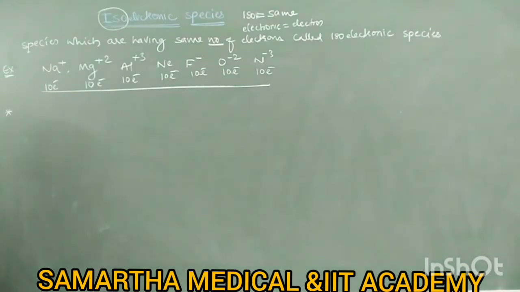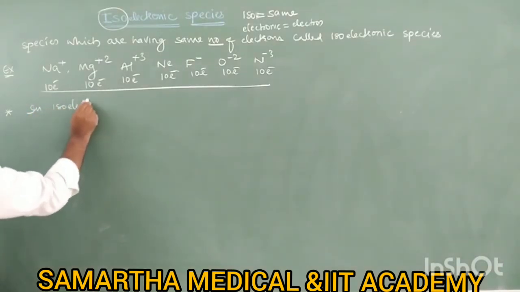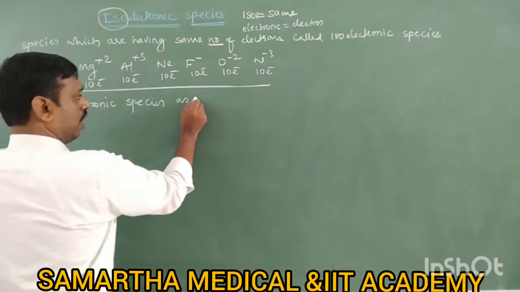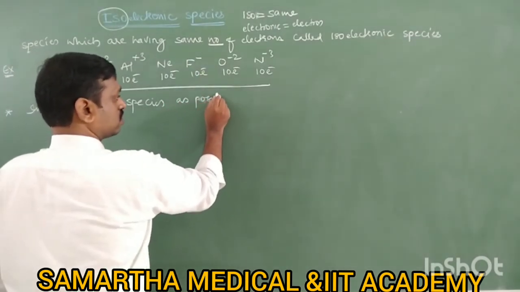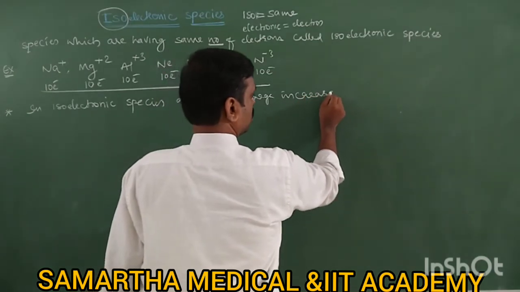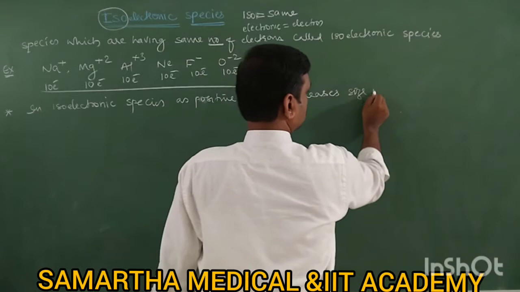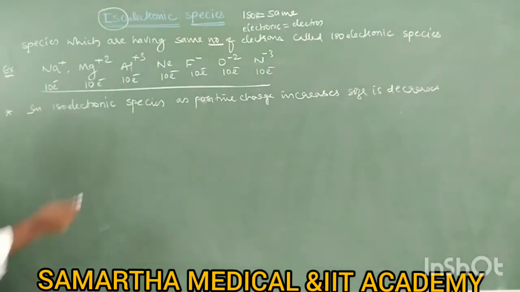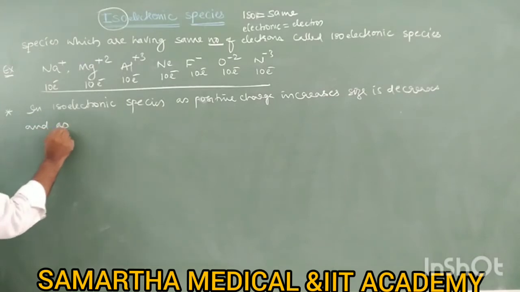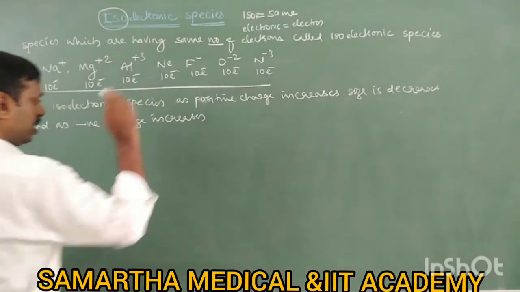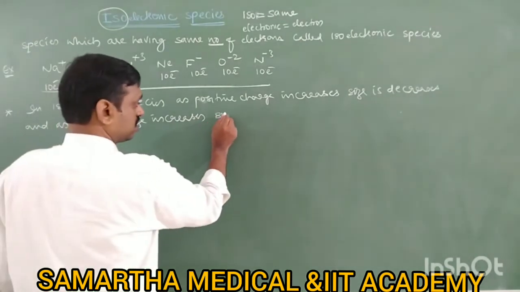So write this statement: in isoelectronic species, as positive charge increases, size decreases, and as negative charge increases, size increases.